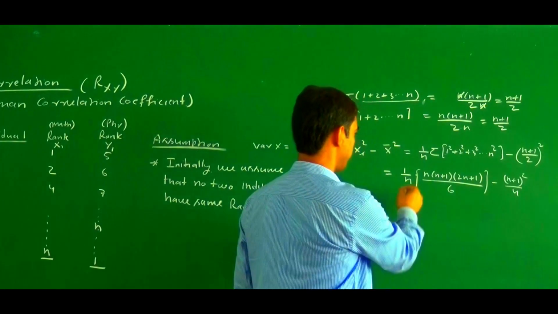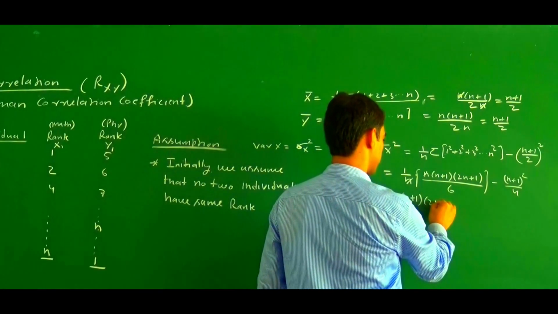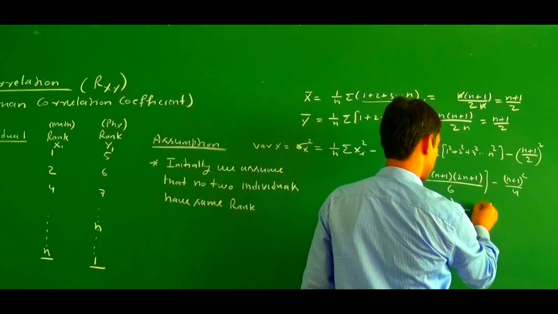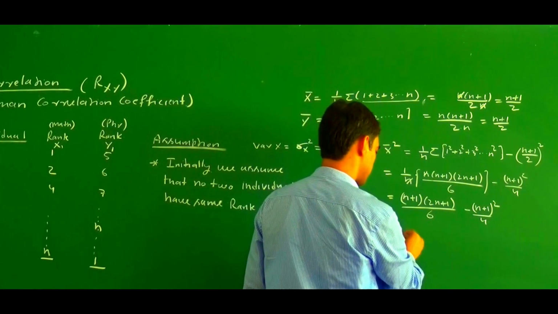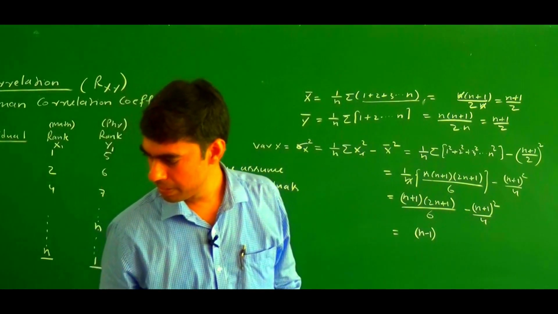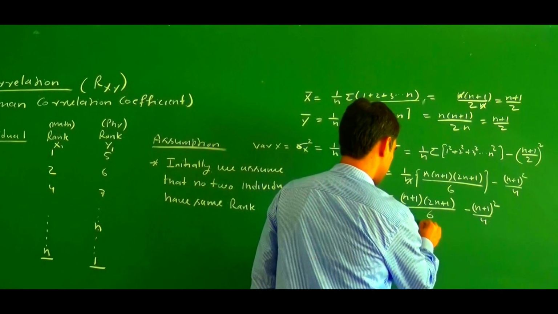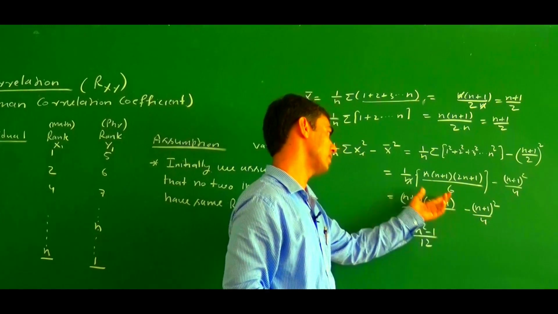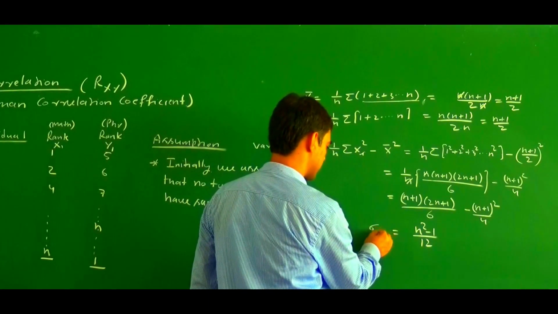So if we simplify this, n and n cancel out, and this becomes n plus 1 into 2n plus 1 divided by 6 minus n plus 1 whole square divided by 4. If we simplify this, it becomes n minus 1, and this becomes n square minus 1 divided by 12. What is the LCM? The LCM is 12, and then if we simplify, this becomes n square minus 1 by 12. So this is the value of sigma x square.